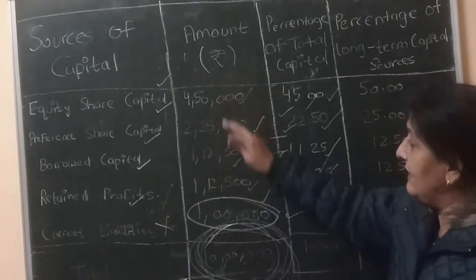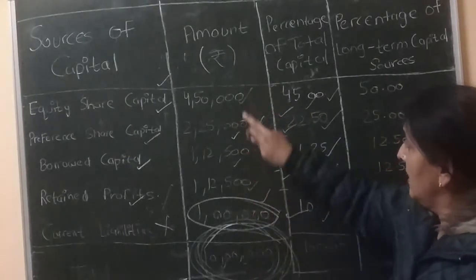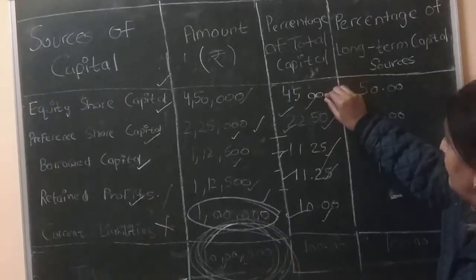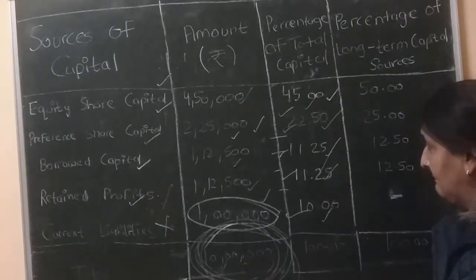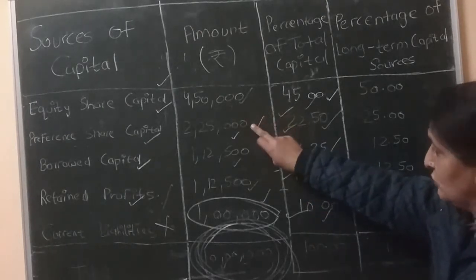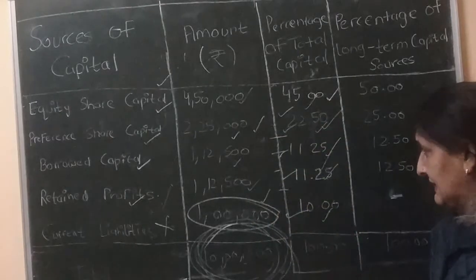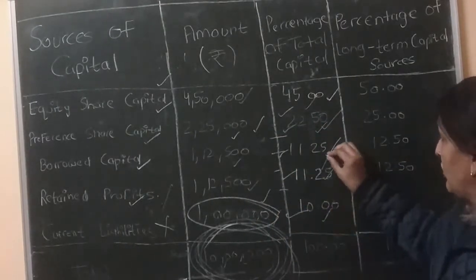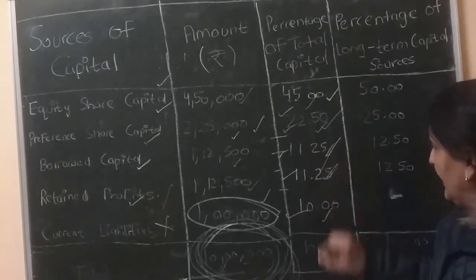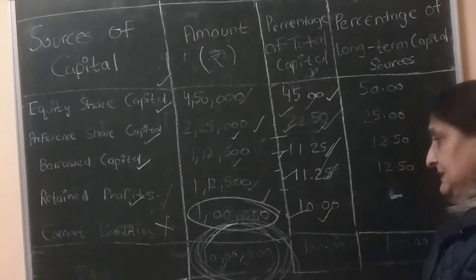The percentage of equity share capital is 4,50,000 divided by 10 lakh into 100, which is 45%. Preference share capital is 2,25,000 divided by 10 lakh into 100, 22.5%. Borrowed capital is 11.25%, retained profit is 11.25%, and current liability is 10%.